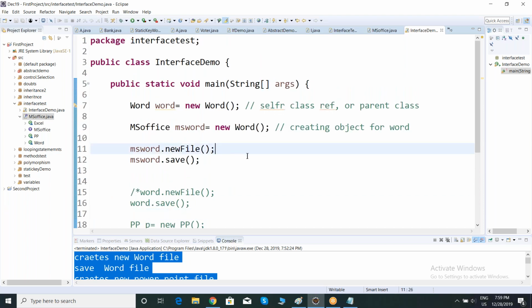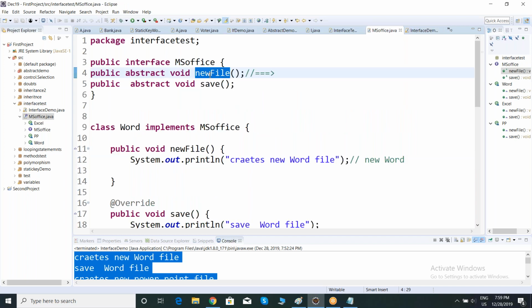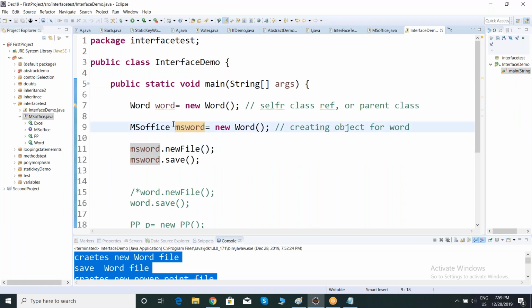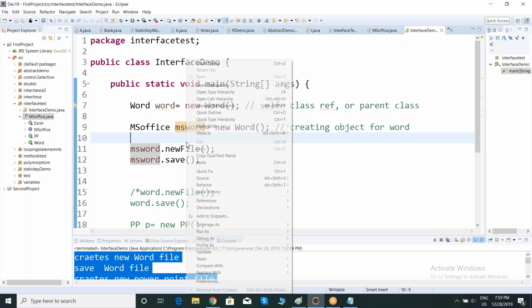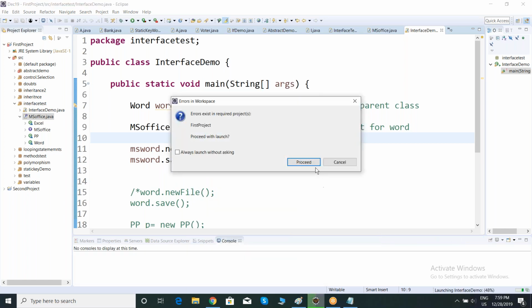See, if you want to check this method, just click on this method by pressing Control. Now it will navigate to this method. Now I'm Control-clicking. Now observe, see here, where is it going? It is going to the interface, right? Now observe, if I execute, what output am I getting? What may be the output? Run as Java application. Creates new word file.